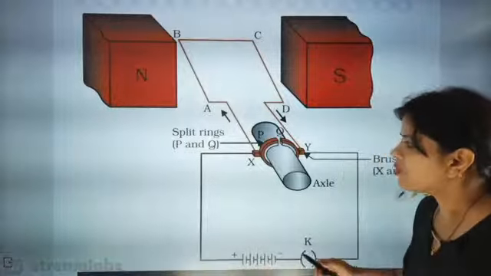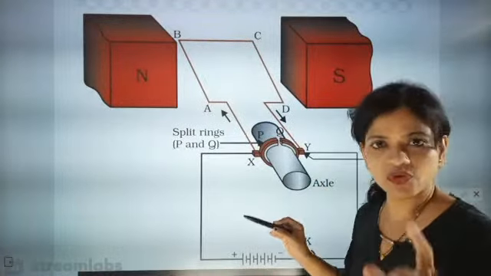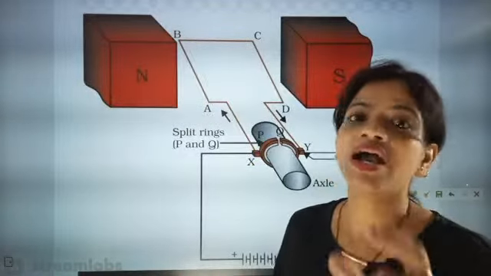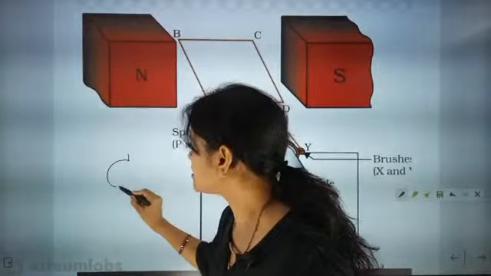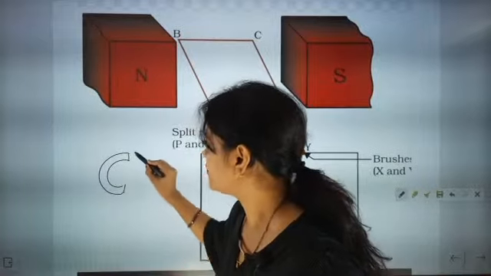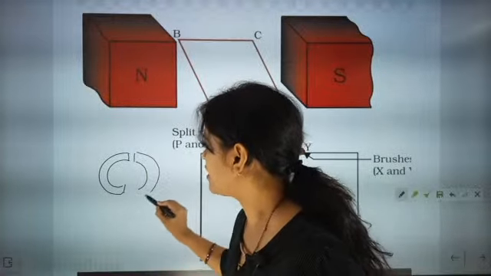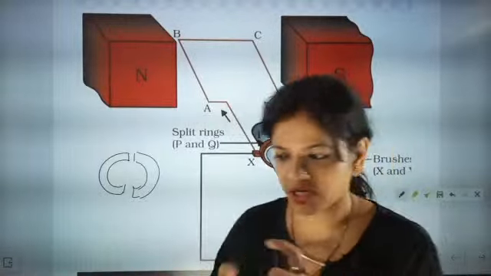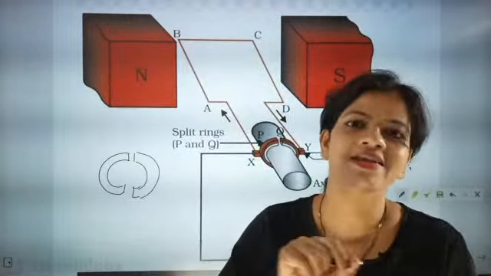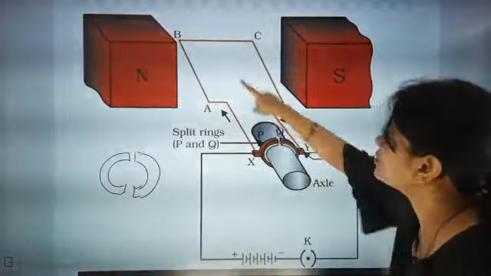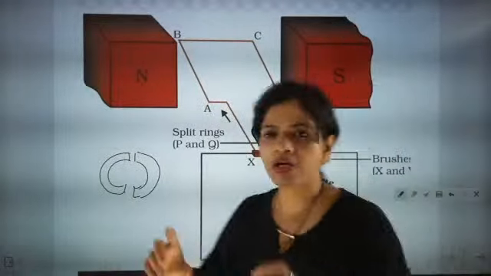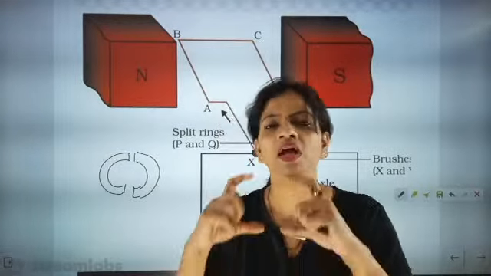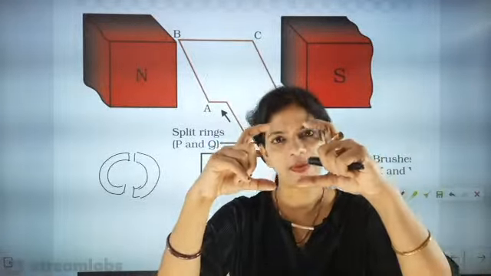First you have to understand that this is the commutator. The commutator will always have a gap in between them. It looks like this, it will always have a gap. This commutator is a rotating commutator, and it is resting on an axle. The central line is the axle. The commutator is attached to the axle. Now the commutator will have a gap in between them.